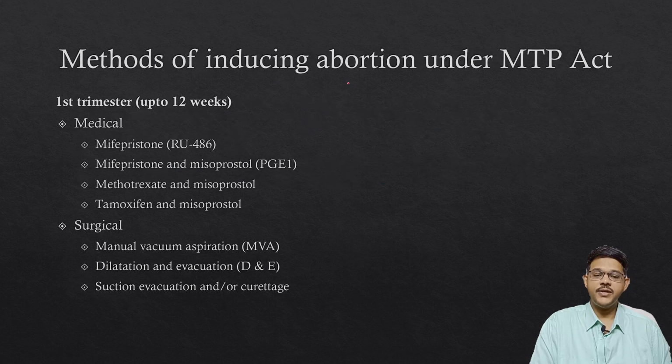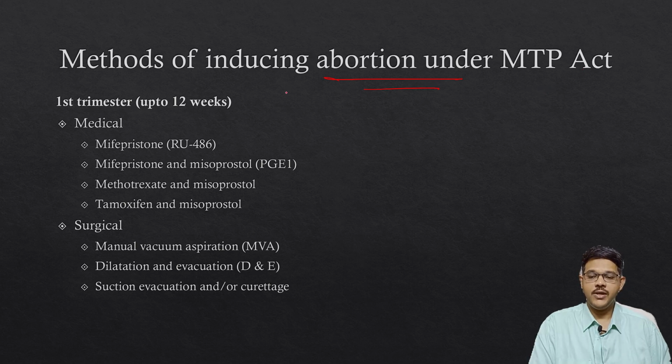Coming to methods of inducing abortion under the MTP Act. Since MTP is a justifiable or therapeutic abortion, it has to be done in hospitals. Up to the first trimester, that is up to 12 weeks, either a medical method or a surgical method can be used. Under the medical method, drugs like mifepristone with misoprostol, or methotrexate with misoprostol, are given.